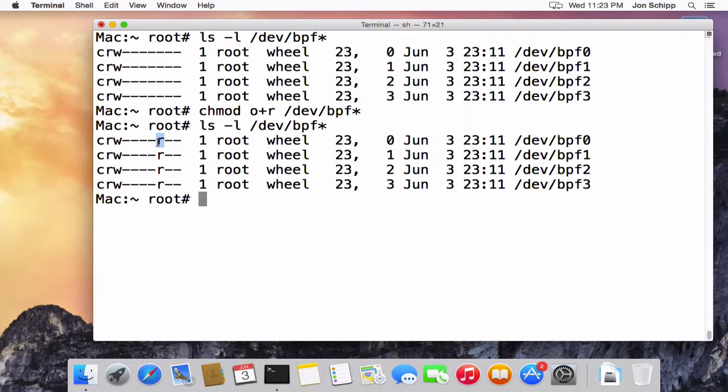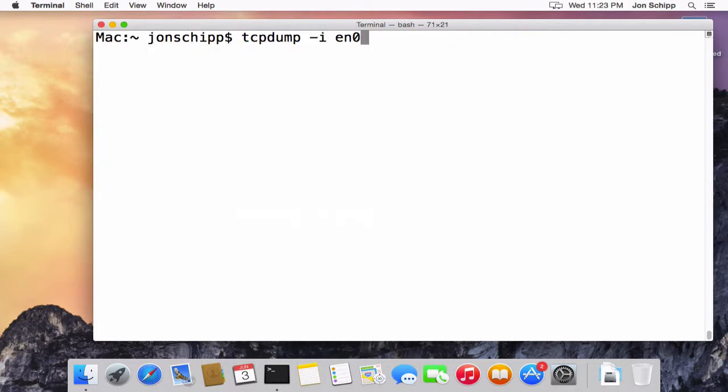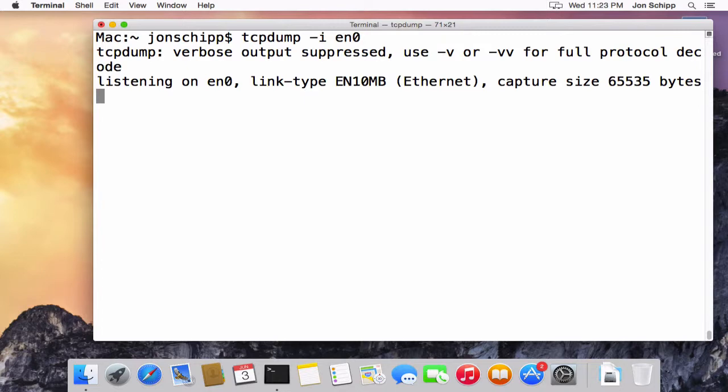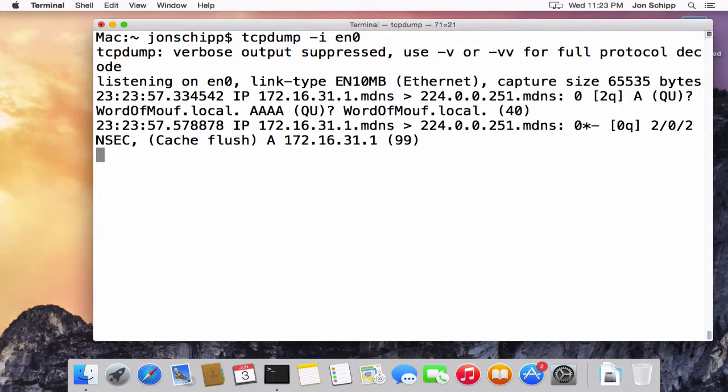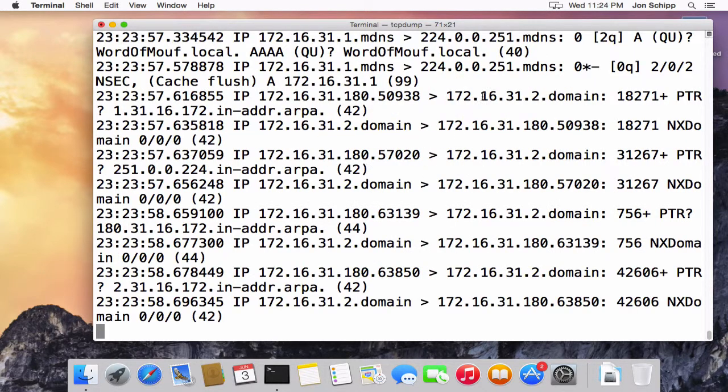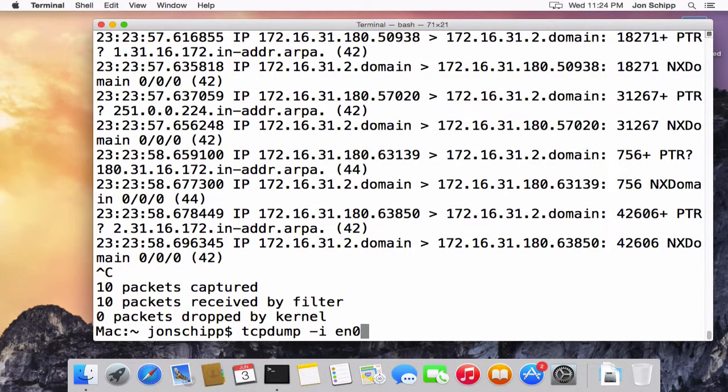Now I'm going to go ahead and stop being root and go back to my normal unprivileged user. We're going to run this again, and you'll see now I'm able to listen. There's some traffic coming over the network, some multicast DNS traffic. And voila, I'm able to sniff as an unprivileged user on a live interface on OS X and BSD-like systems.